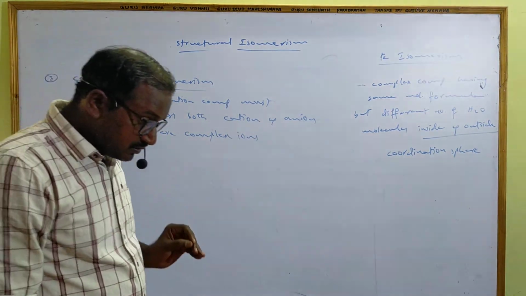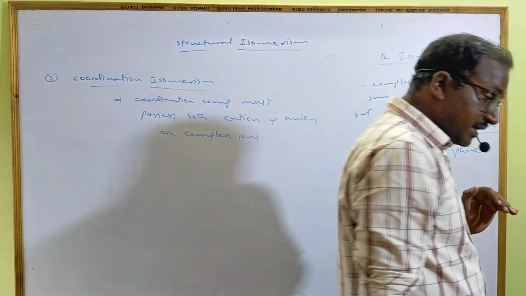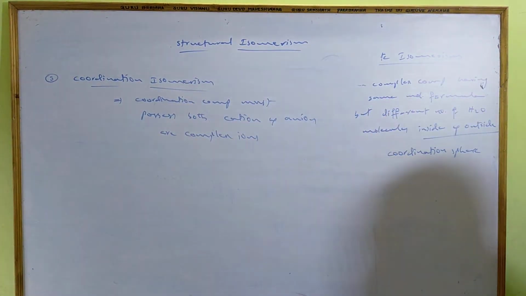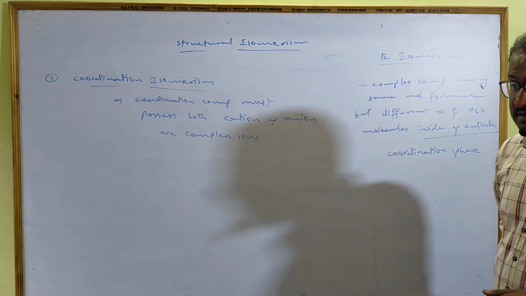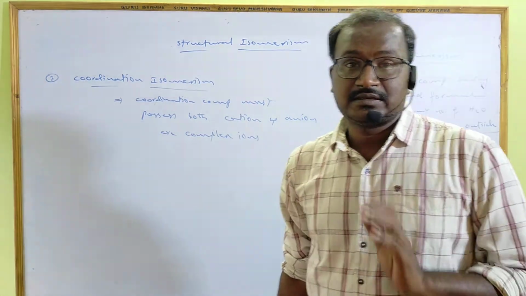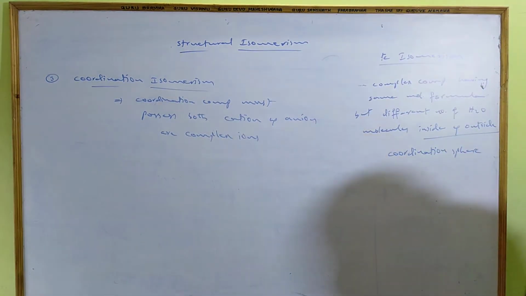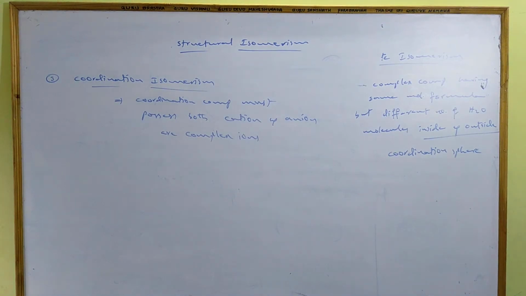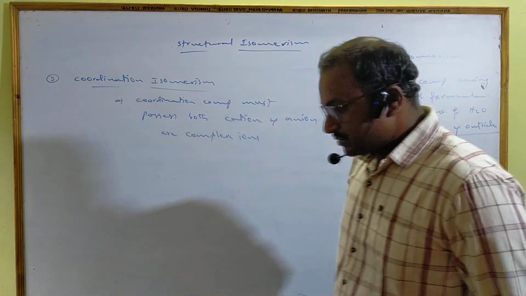Compulsory, those coordination compounds which have complex ions in the cation as well as the anion show this isomerism. If there is no complex ion in either the cation or the anion, this isomerism is not possible.